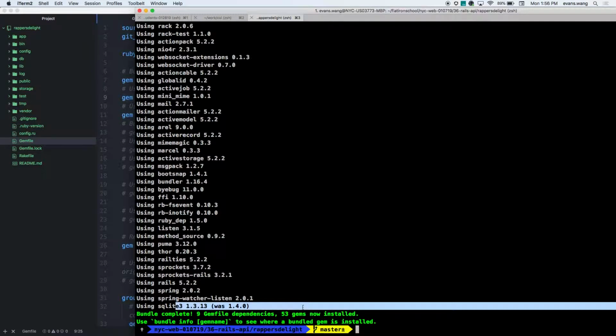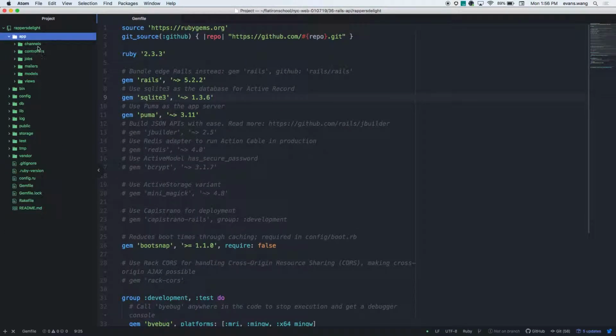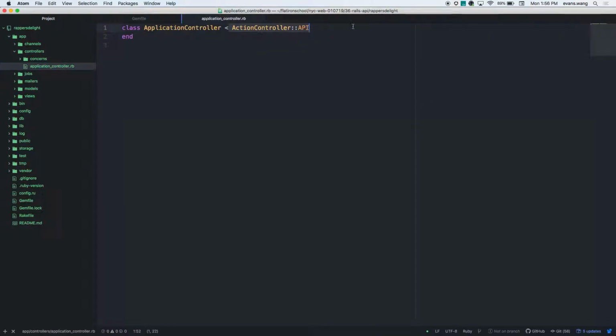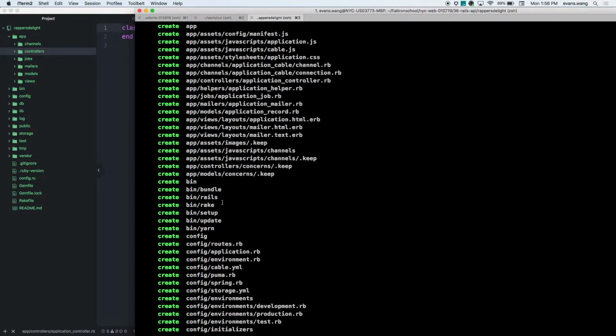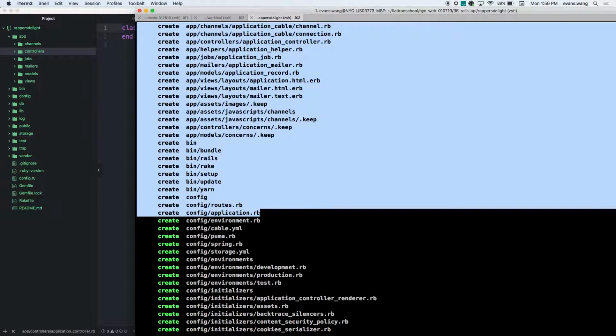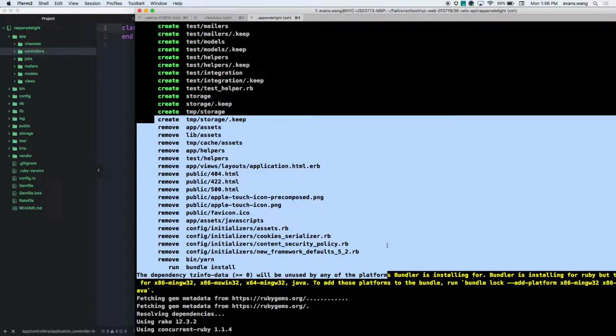See that? This is what I was looking for before. All right. So let's take a look at some of those differences. I actually have it open. The first thing is inside my controllers, I'm inheriting from ActionController with the namespace of API. If I look closely, you can already see this folder is so much smaller. Even inside this, you can see after the bundle, it will create everything, and then very specifically, it will actually remove a bunch of stuff. So you're getting rid of a lot of the Rails bloat by making it API exclusive.